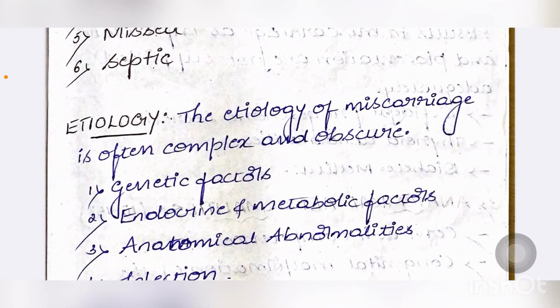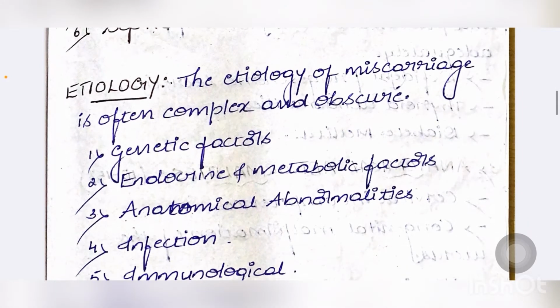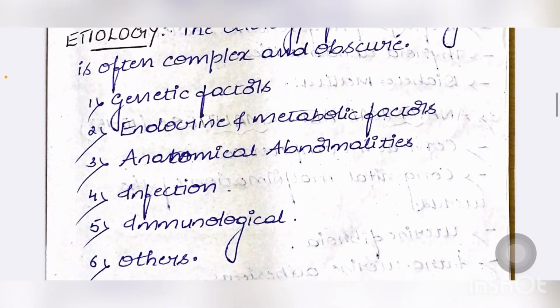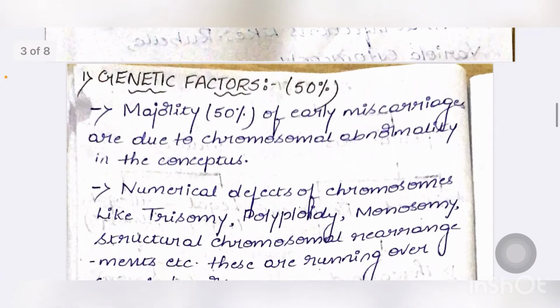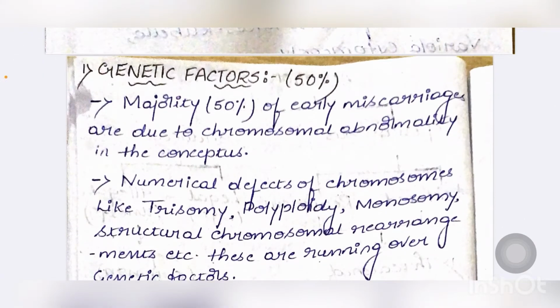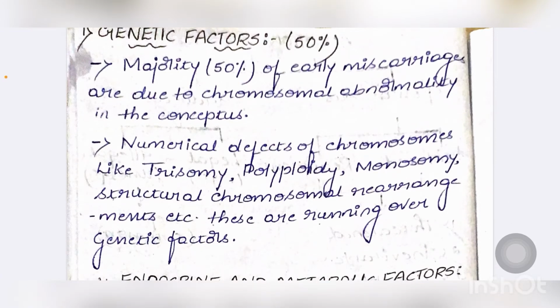Coming to the etiology or cause of abortion, the etiology of miscarriage is often complex and obscure. It may be due to genetic factors, endocrine and metabolic factors, anatomical abnormalities, infection, immunological factors, and others. Let's look at them one by one. Genetic factors: 50% of abortions are caused by chromosomal abnormality in the conceptus, such as numerical defects of chromosomes like trisomy, polyploidy, monosomy, and structural chromosomal rearrangements.